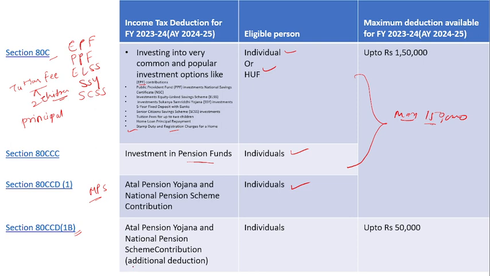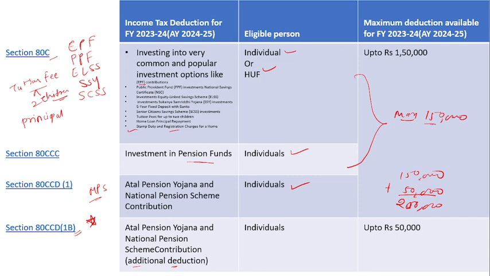Here you will get an additional deduction, which is for the Atal Pension Yojana and National Pension Scheme contribution. So you get 1,50,000 deduction in all these sections, and additionally in 80CCD(1B) you will get a 50,000 deduction. The total amount is 2 lakh. You will get a total of 2 lakh deduction in these sections.